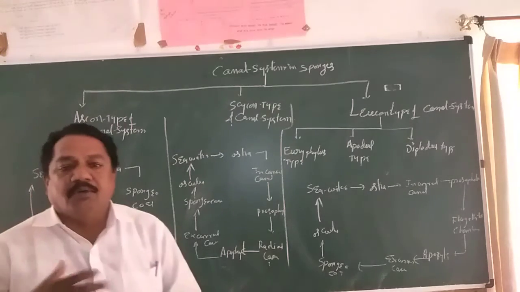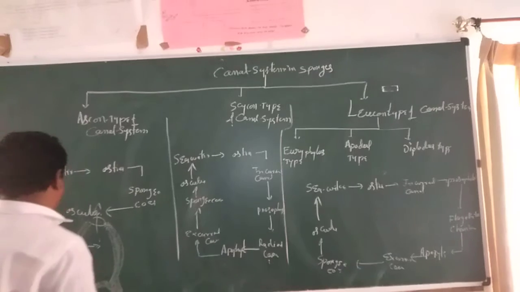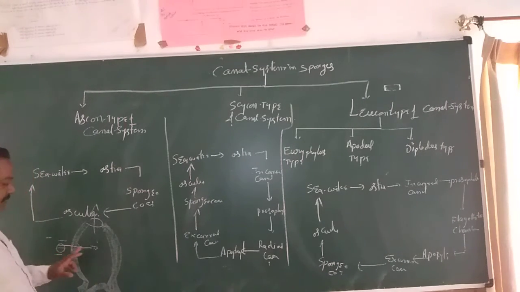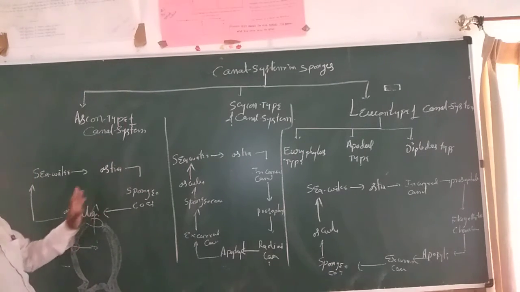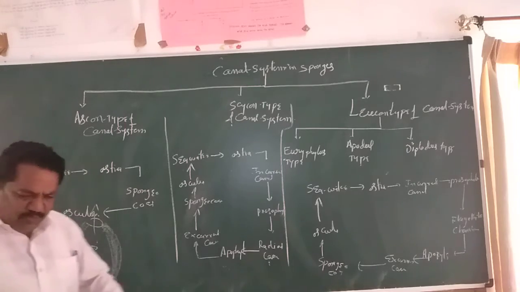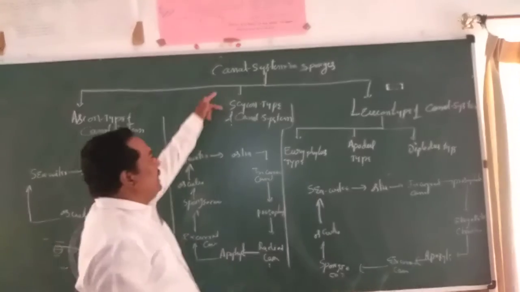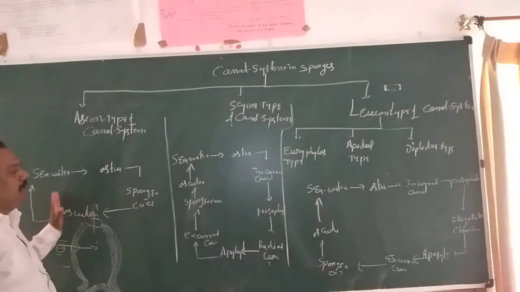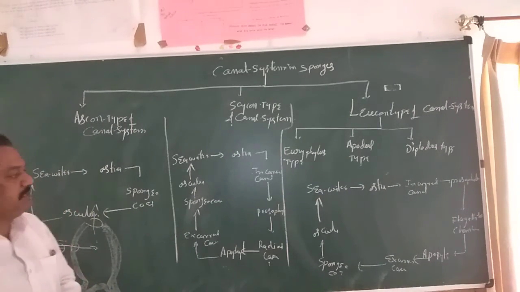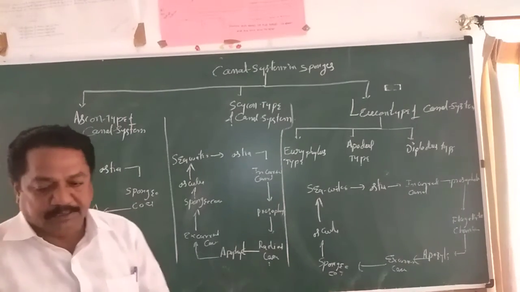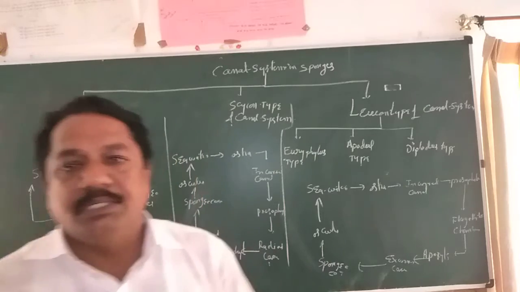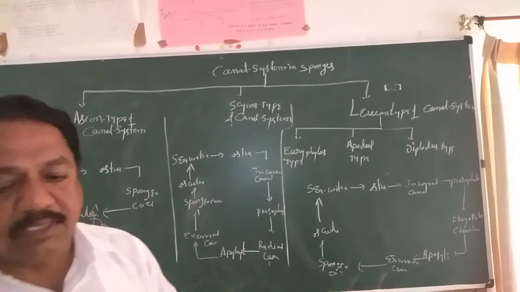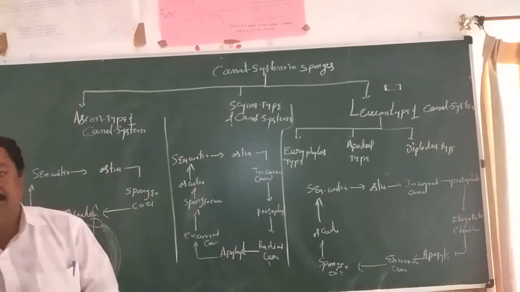So the water flow is very simple here: seawater, ostia, spongiocele, osculum, seawater. In this way a simple canal system is present in the Ascon type. Compared to the Ascon, the Sycon type of canal system is very complex. How the complexity arises was already discussed last class. I have also sent the photos; just observe in the photos what kind of diagrammatic representation is there.